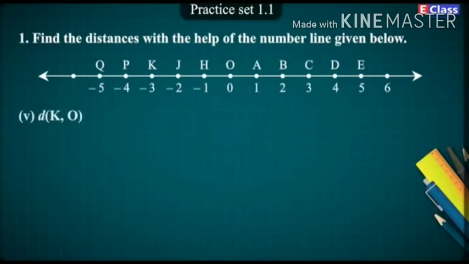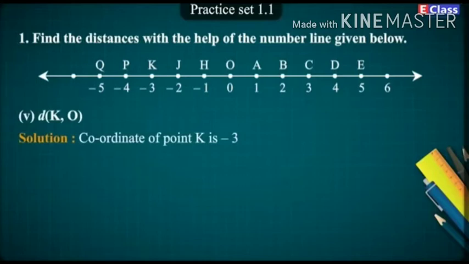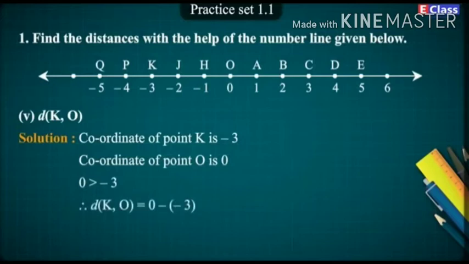5. Distance KO. Solution. Coordinate of point K is -3. Coordinate of point O is 0. 0 is greater than -3. Therefore, KO is equal to 0 minus (-3), which is equal to 0 plus 3, which is equal to 3. Answer. Distance KO is equal to 3.